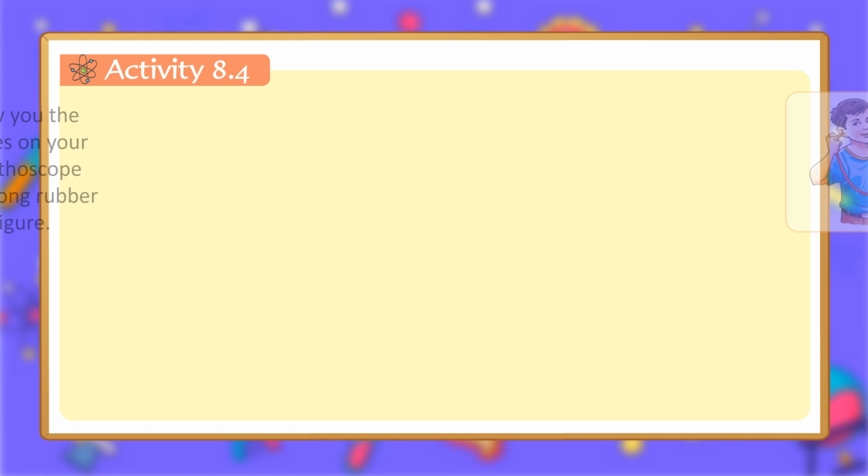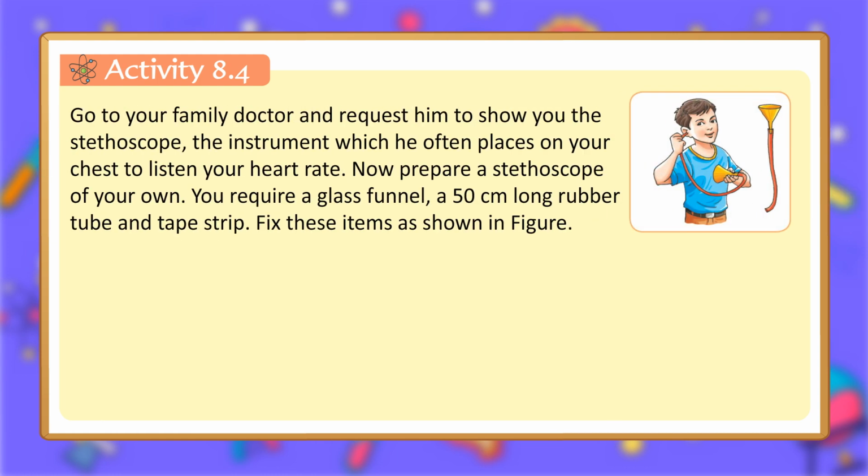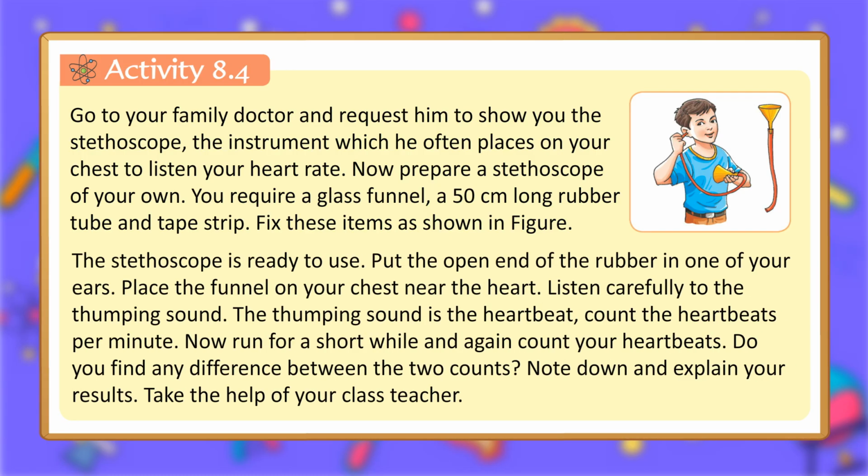Activity 8.4. Go to your family doctor and request him to show you the stethoscope, the instrument which he often places on your chest to listen to your heart rate. Now prepare a stethoscope of your own. You require a glass funnel, a 50 centimeters long rubber tube and tape strip. Fix these items as shown in figure. The stethoscope is ready to use.